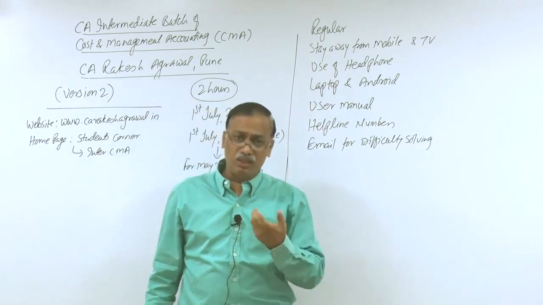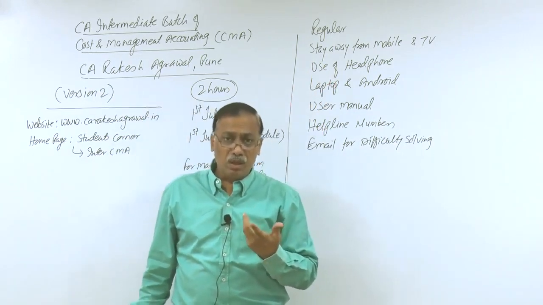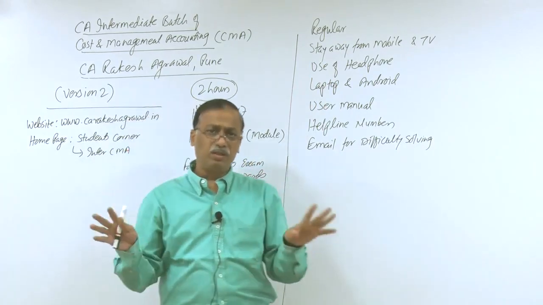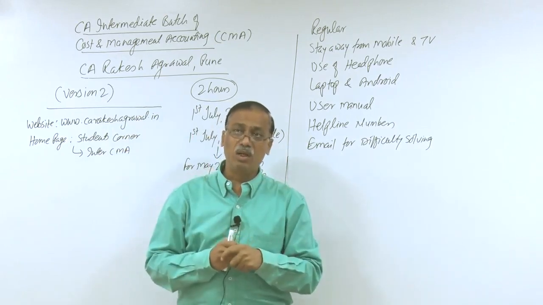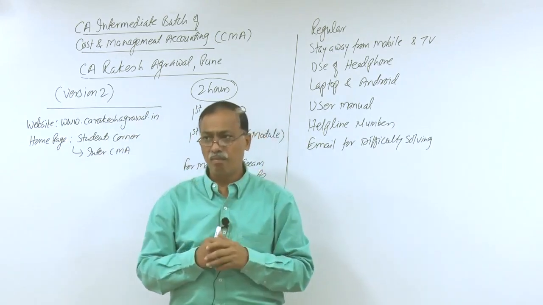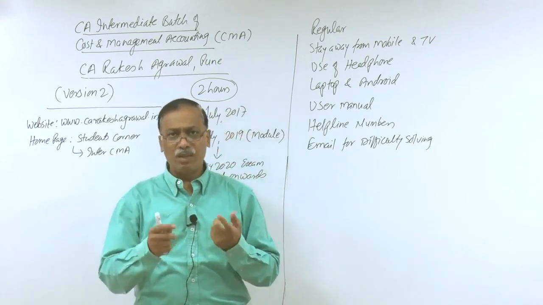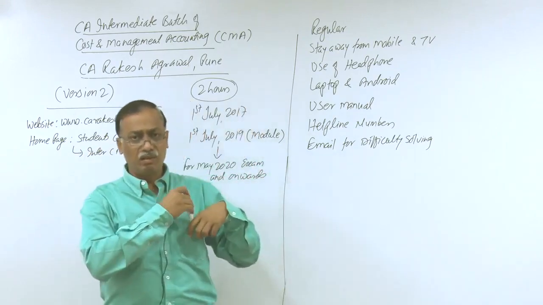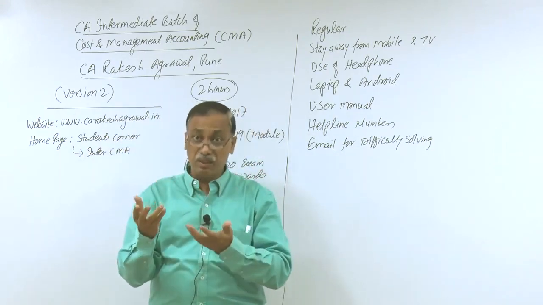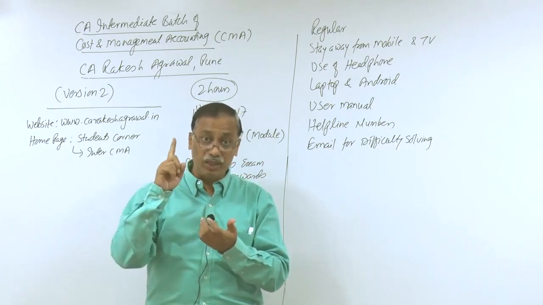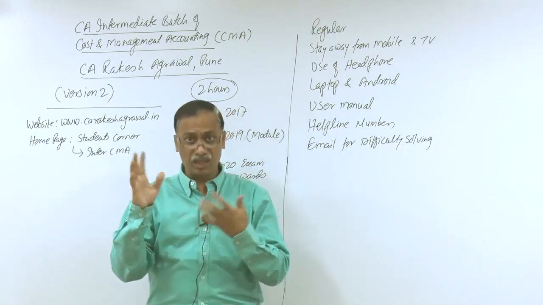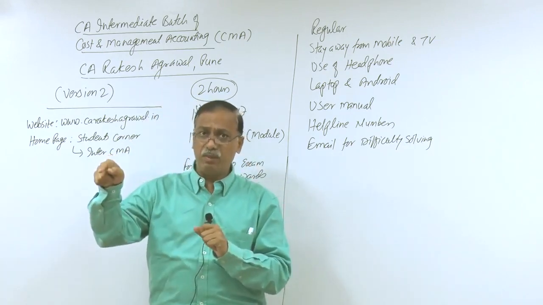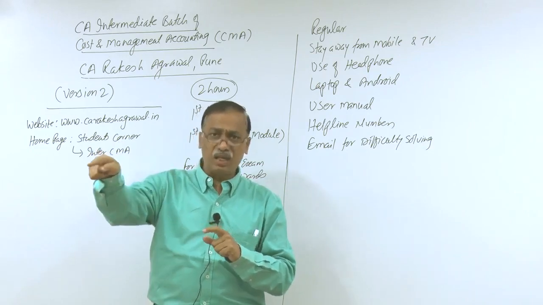I generally keep saying one thing in the classroom, that the credit of your success goes completely to you. All credit of your success goes to you, as well as all debit of your failure also goes to you. Naturally. Now why am I saying this? I have taught so many students in such a long span of my teaching career. Some students have appeared in the merit. Some students have scored All India rank 1 also. But they are in the merit because of their efforts. The entire credit goes to them.